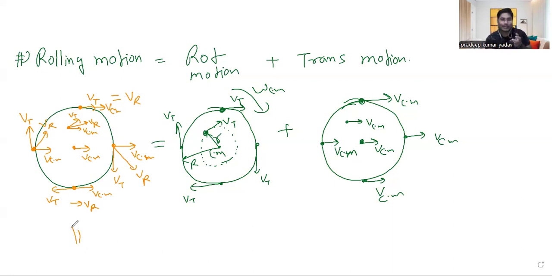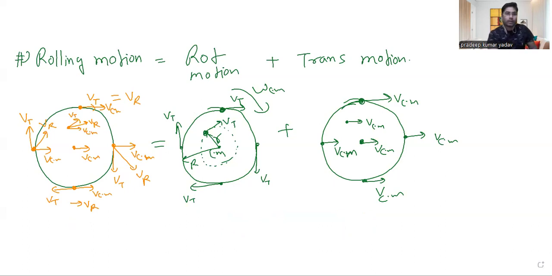So I will not directly study the rolling motion in this way. I will just try to separate it. Rotational motion is easy to study separately, and translational motion is easy to study separately. We will get the details easily, and if we want to see the final result, how it will appear, we will combine them together at the end, but it is not required. We can complete that whole discussion in terms of this and this separately, and we will understand all the time what is going on, right?